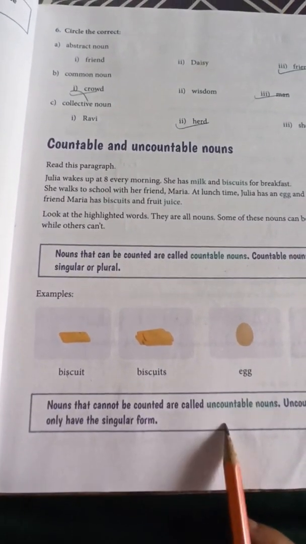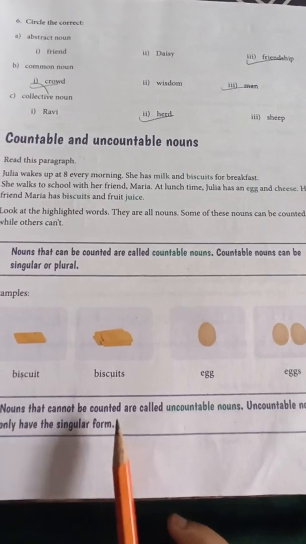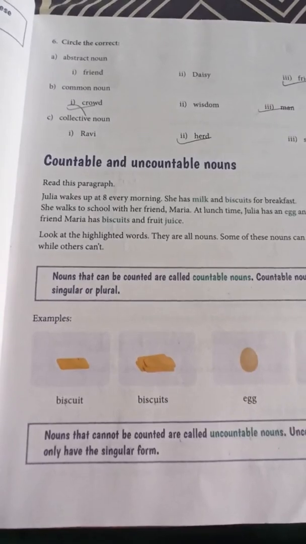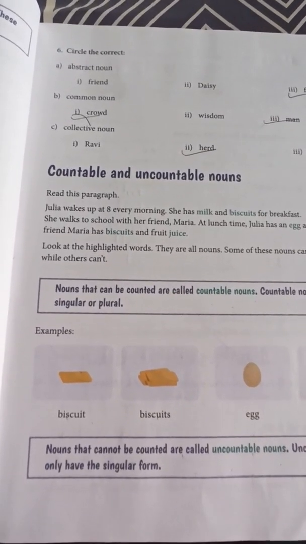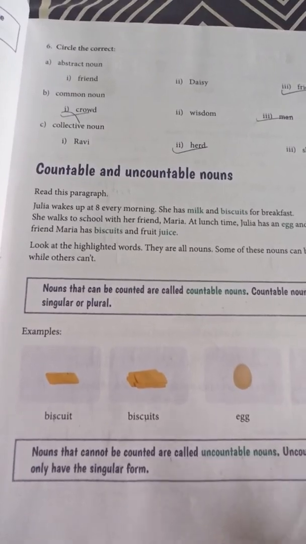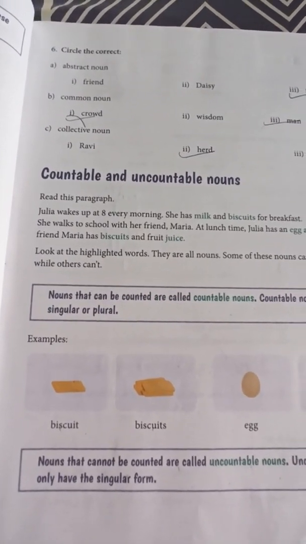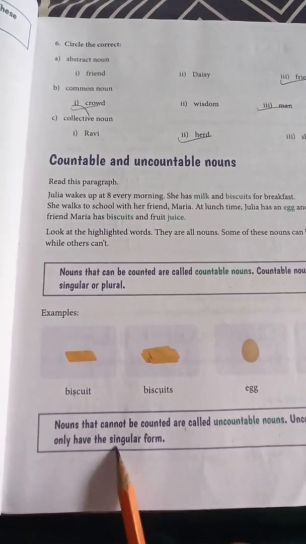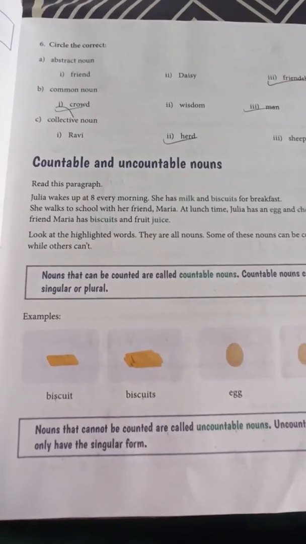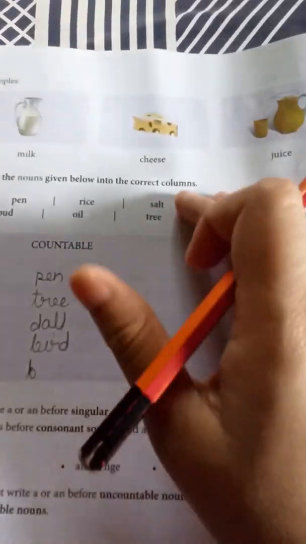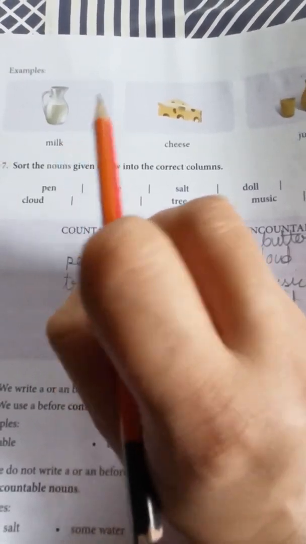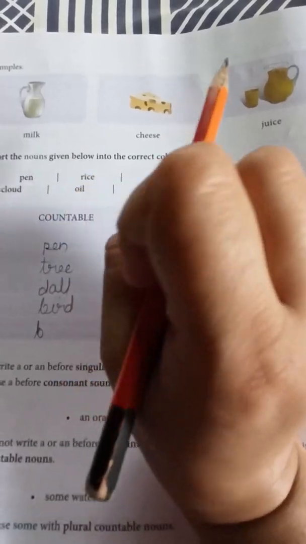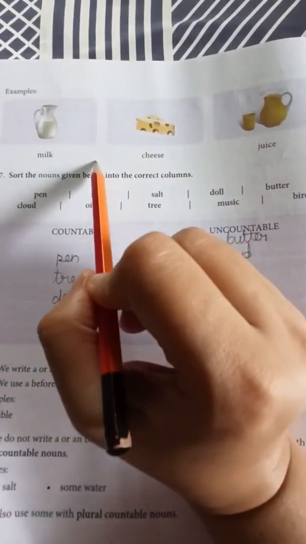Okay. Now uncountable noun. Nouns that cannot be counted are called uncountable nouns. The nouns which cannot be counted, like rice, sugar, wheat, these cannot be counted. We can't count them. Water. So these are the examples of uncountable noun. An uncountable noun should only be in a singular form. If you see the example milk, we can't write milks. Cheese, we don't write cheeses. Juice, we don't write juices. So these are the examples of uncountable noun.